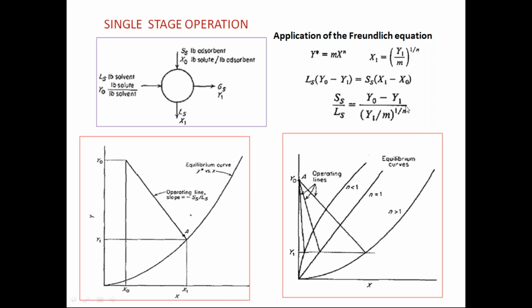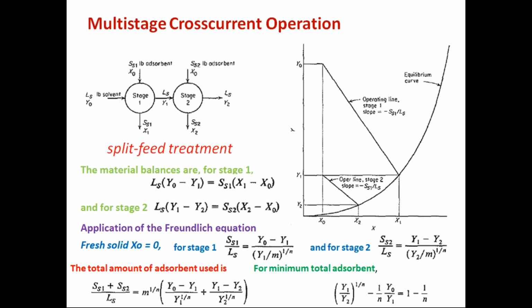And similarly, if you take multi-stage operations, multi-stage cross current operation, this is also called a split feed treatment. The feed will not be treated in a single stage. It will be treated in different stages by splitting the separating agent, which is the adsorbent.